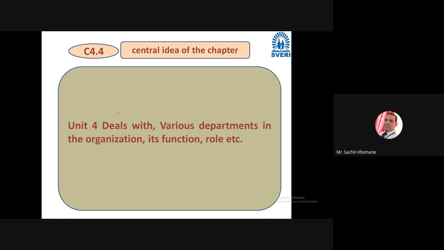So let us discuss the central idea of this chapter. In one sentence, this particular unit deals with various departments in the organization, their function and role. So many departments are there in industry, but as per our syllabus they have included only financial, marketing and production departments. We have to understand the function and role of these departments through this chapter; that is the central idea of this chapter.